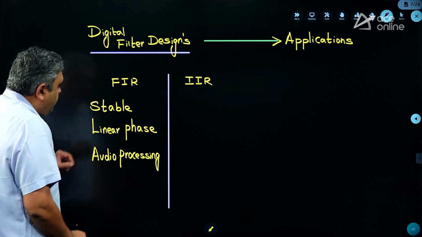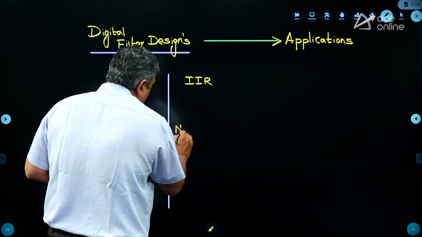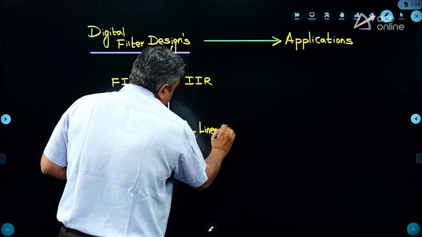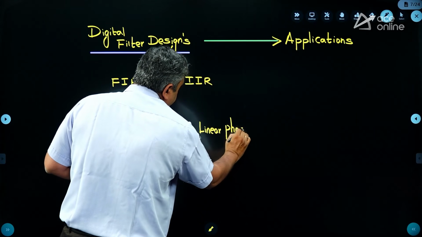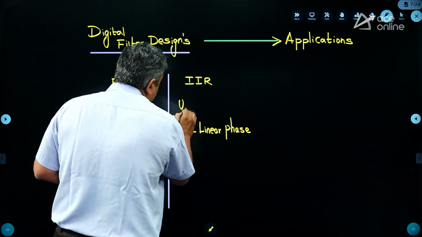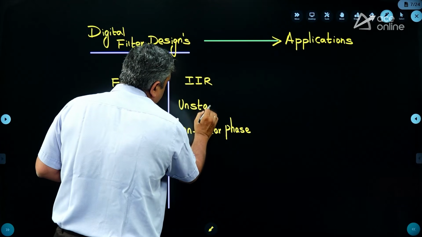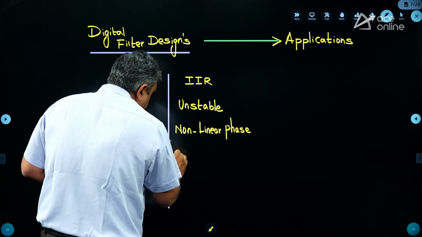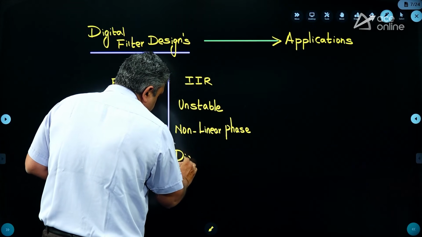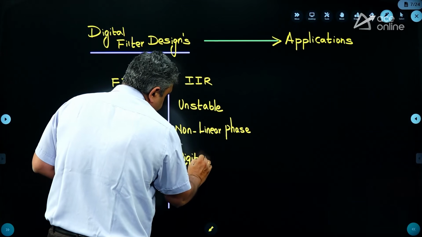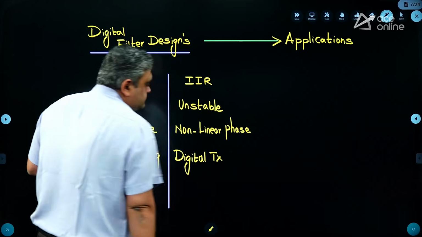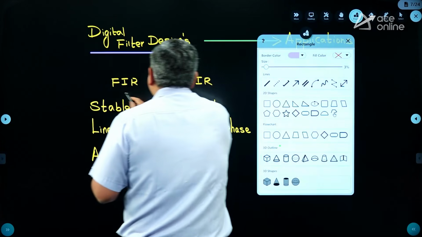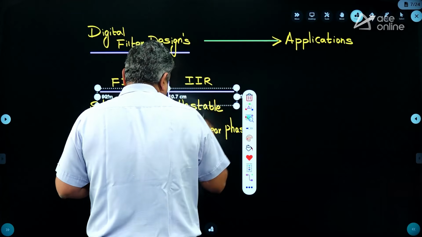And when you consider IIR, these are non-linear phase systems, and because of this, there are chances that these systems may become unstable, and they are used in various digital transmission applications. Both are equally important. Depending on your requirement, we use these FIR and IIR filters.